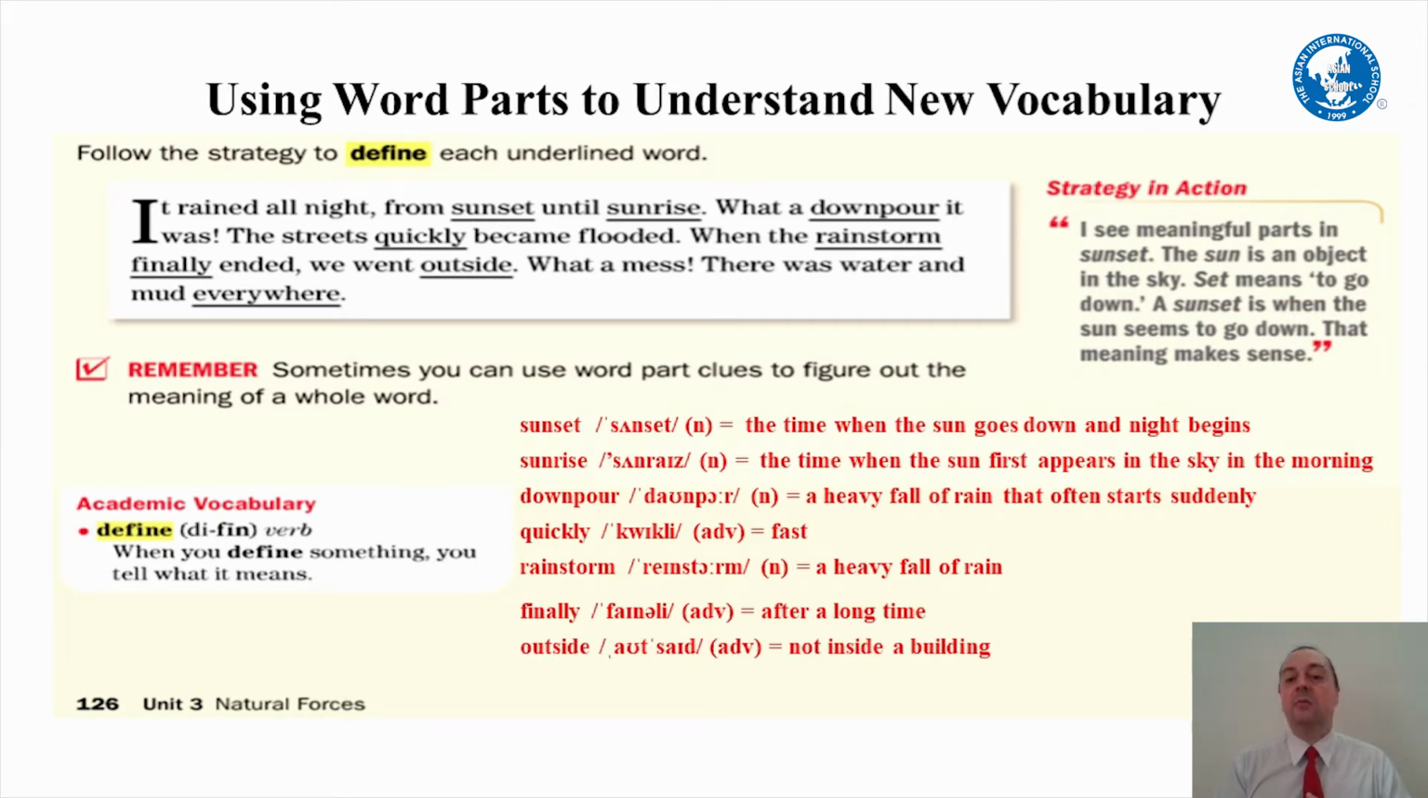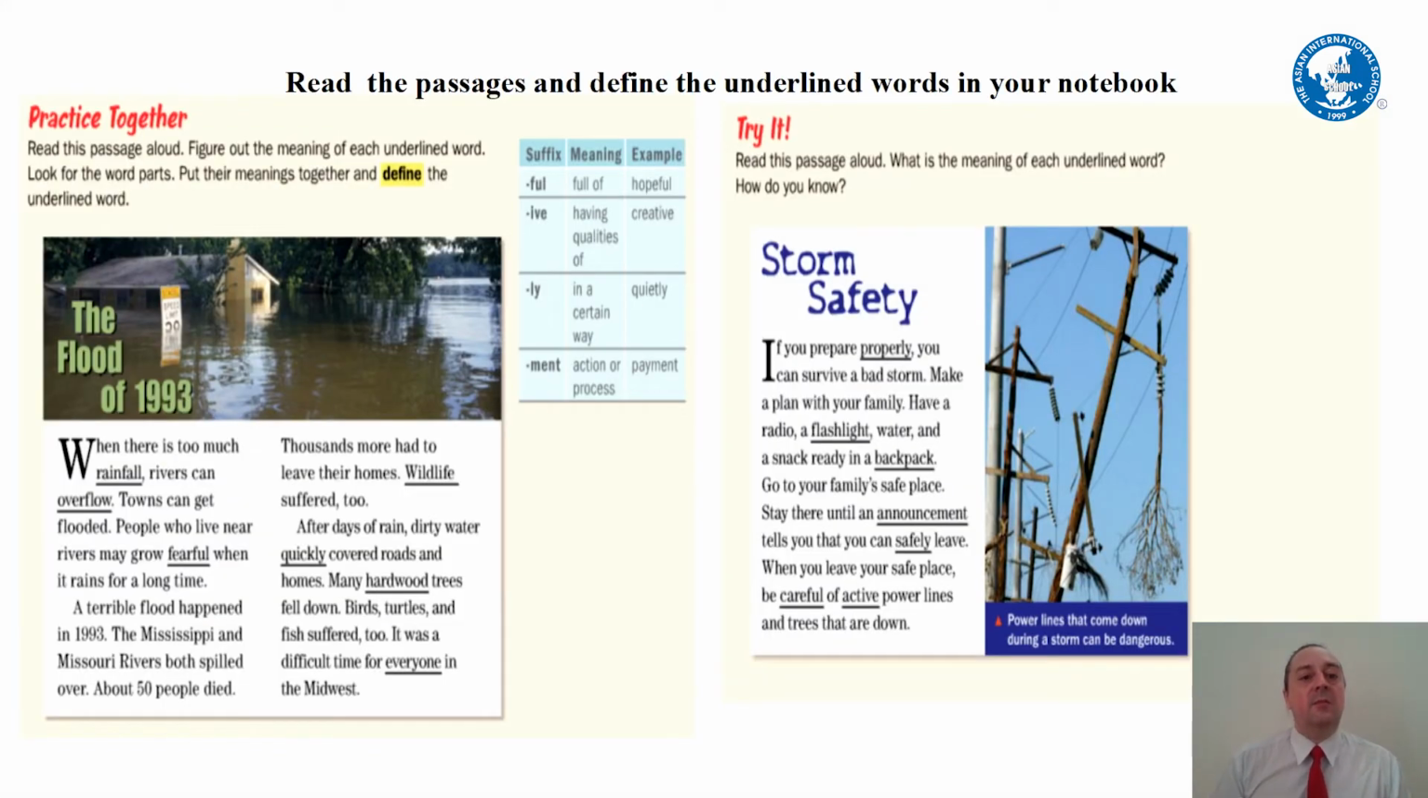Next, outside is the opposite of inside. We know inside, we know outside. And the last one, we talked about everything before. Now we have every, which is all, and where is a place. So every plus where equals all places. Understand?